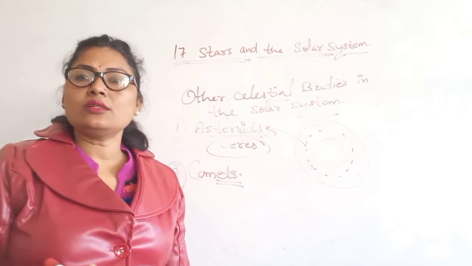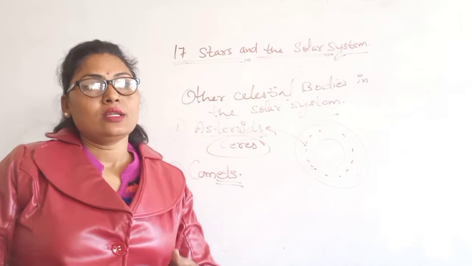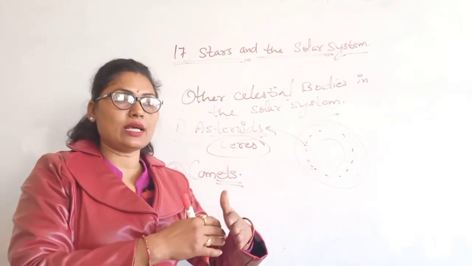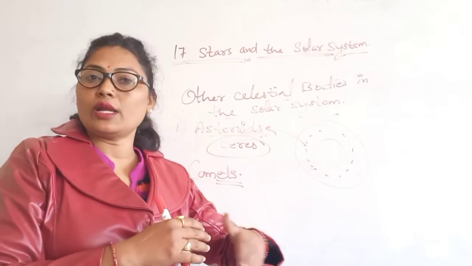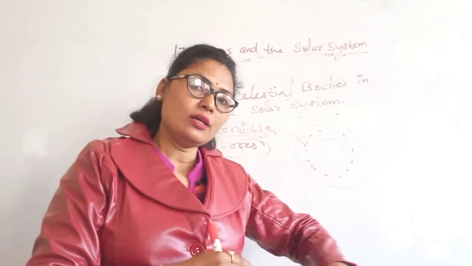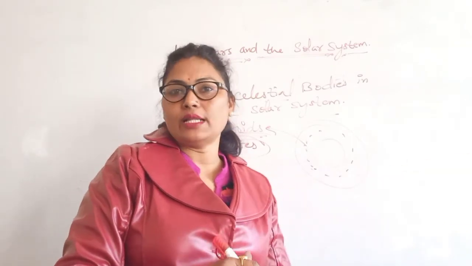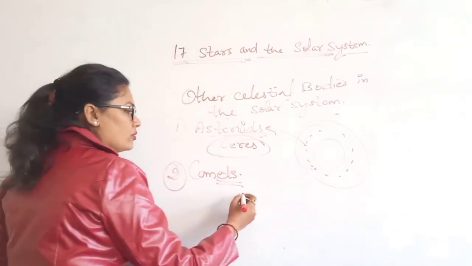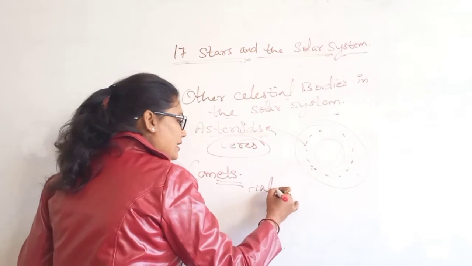Okay, so when comets come near to the sun, what happens? The gases will be vaporized and they will form a long tail. Now the famous one is Halley's Comet.